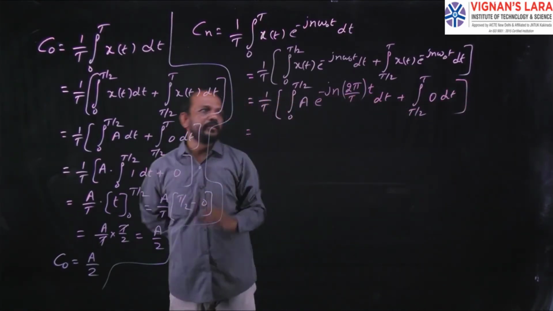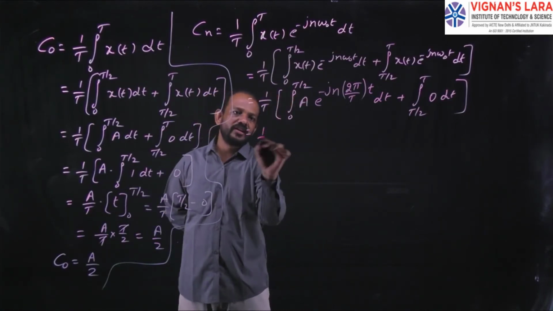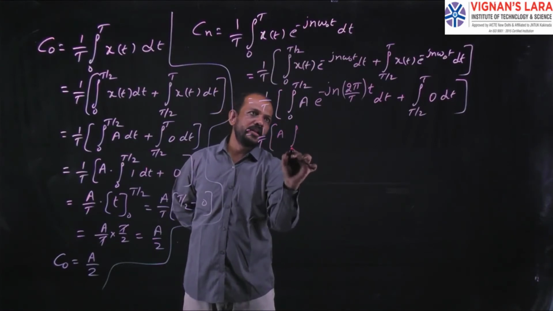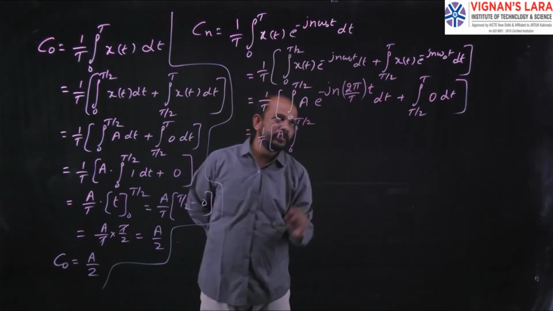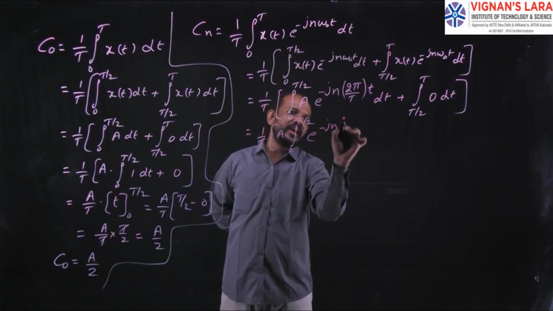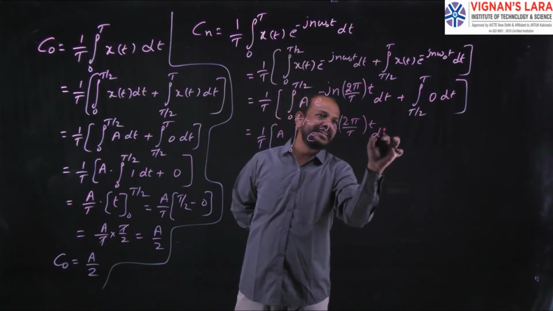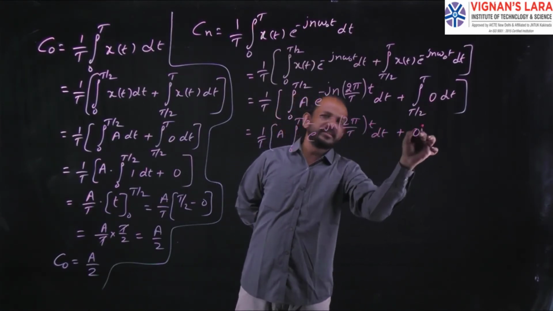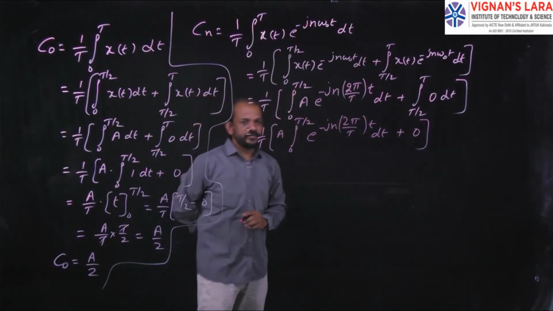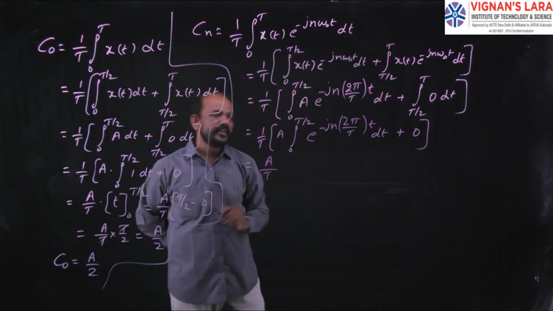So that will be equal to, you can take A outside of this one. You can take A outside, that is 1 by T into A integral 0 to T by 2 e power minus j n 2 pi by capital T into small t dt, plus integral of 0 is nothing but 0, so there is no need to write this. That will be equal to, bring this A outside. So finally I got A by capital T.